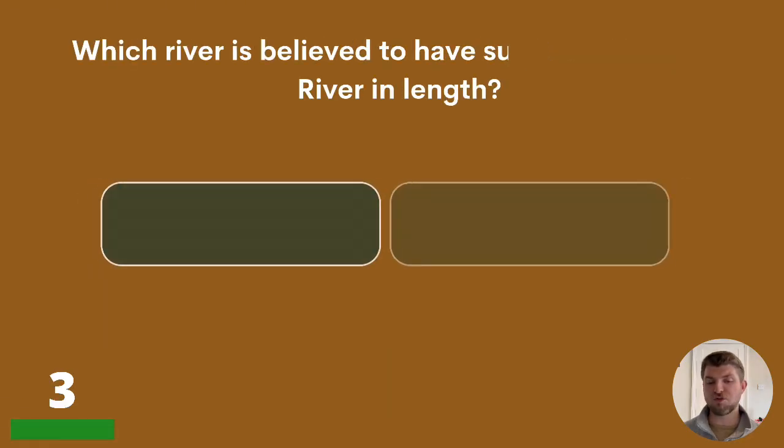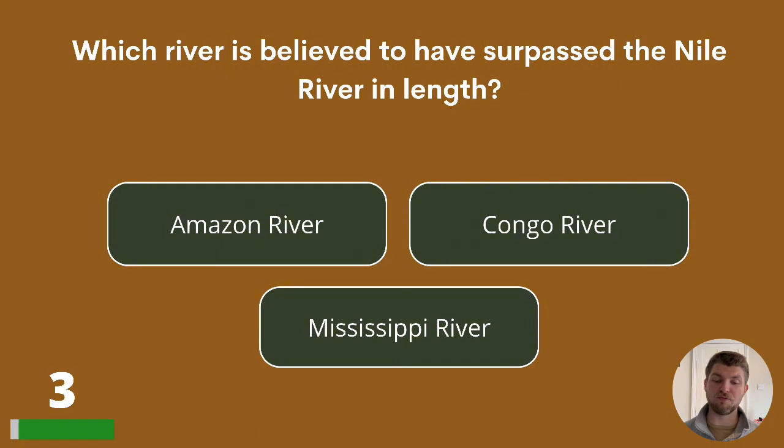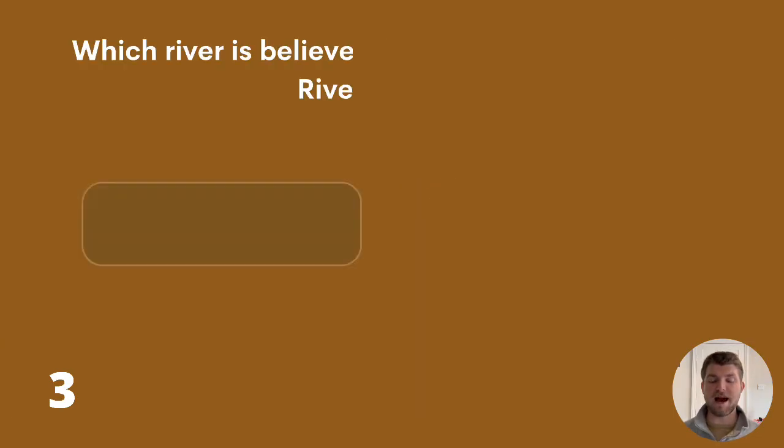3. Which river is believed to have surpassed the Nile River in length? Amazon, Congo, or Mississippi River? The answer is the Amazon River.